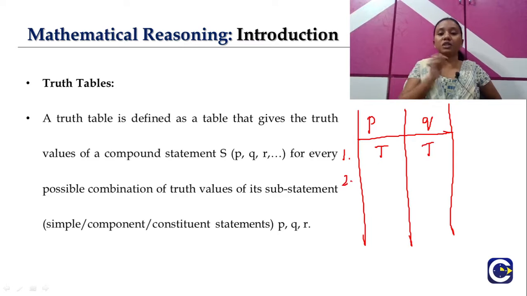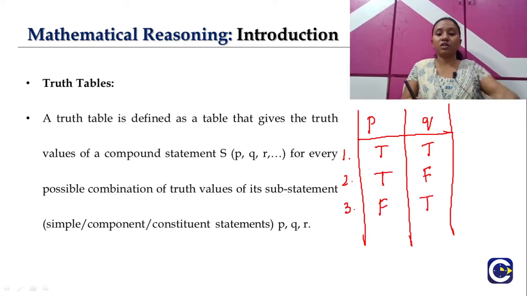My second possible combination: my first statement P can be true, whereas my Q statement can be false. And the third possibility here is that my P statement can be false and my Q statement can be true.